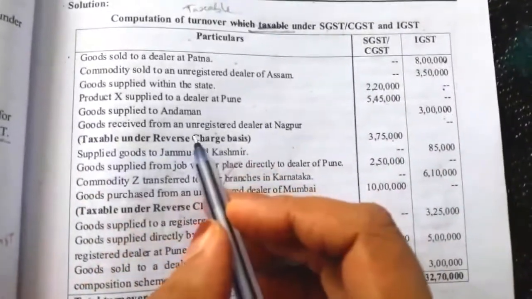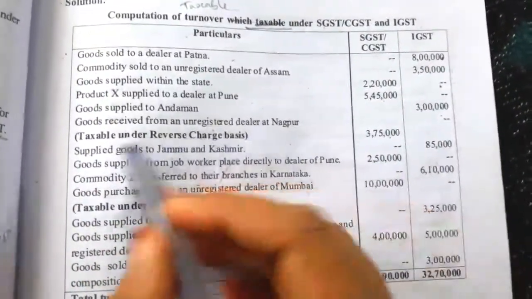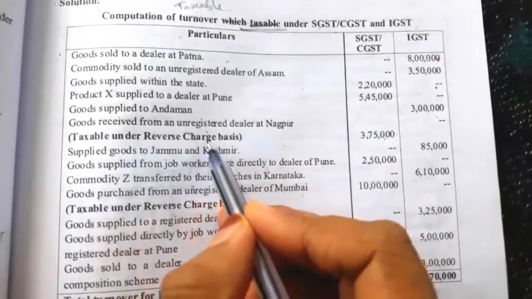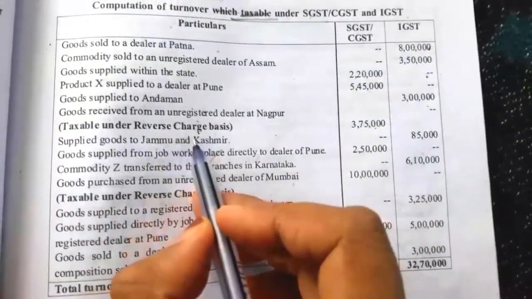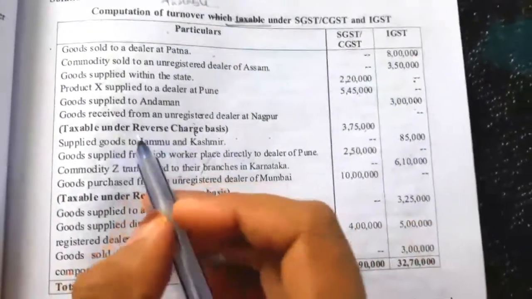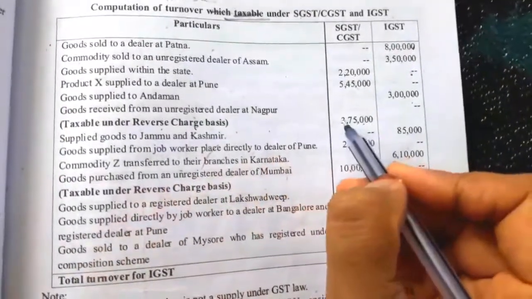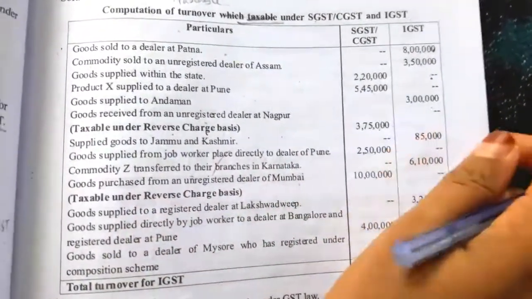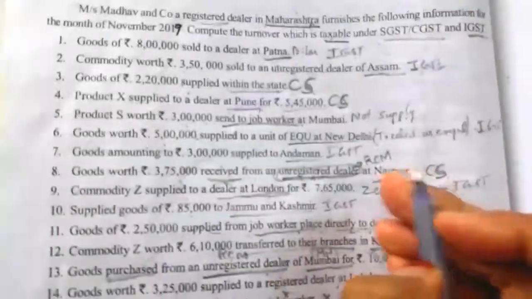Goods received from an unregistered dealer at Nagpur, so write taxable under RCM. You can write taxable under reverse charge basis or taxable under RCM. So amount 3,75,000 in the CGST and SGST column.